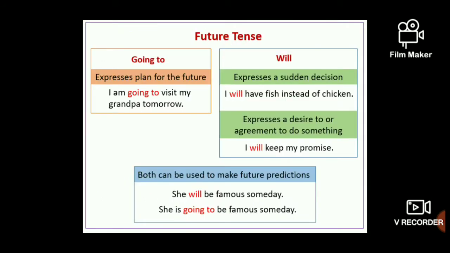See here. That is, I'm going to visit my grandpa. Tomorrow is a signal word here. Next Sunday, next Monday is a signal word. And I will have fish instead of chicken. I will plus have, and I will keep my promise. And this is also coming under future tense. She will be famous someday. Will plus be. She's going to be famous someday. Is going to, you take that as simple future tense.